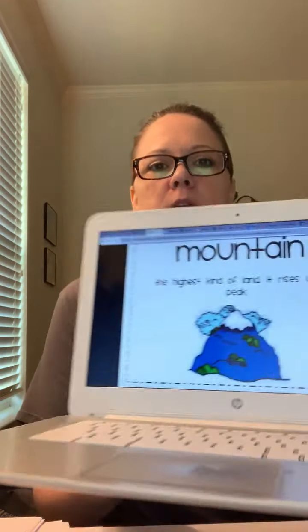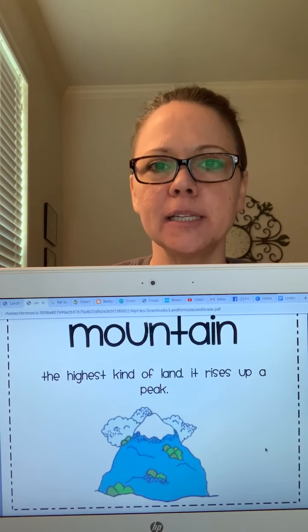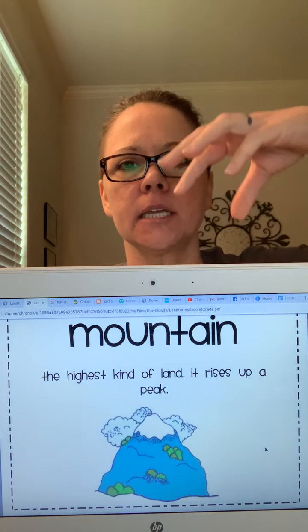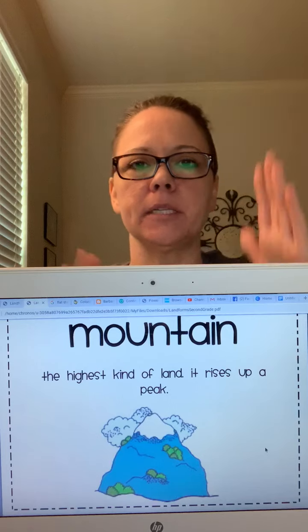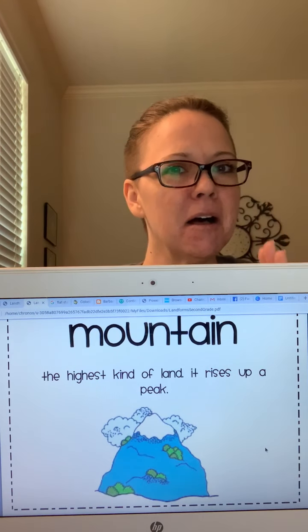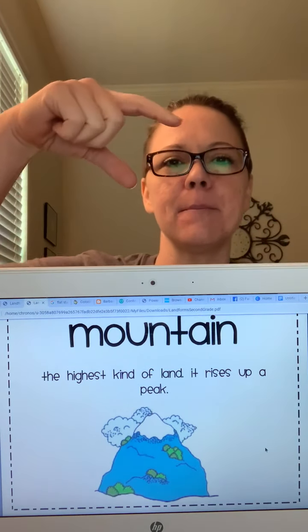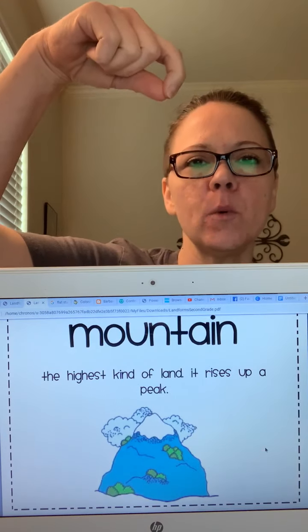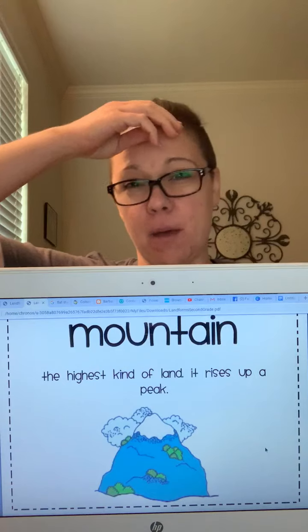The first one that I want us to talk about right now is mountain. Okay, and I have a little picture I'm going to show you. Mountain is the highest kind of land, and it rises up to a peak. So a peak is going to be sort of like a point. I messed up. It's going to get smaller as it goes up. Okay, it might not always go to a point like the top of a triangle, but it is going to get smaller as it goes up, okay?